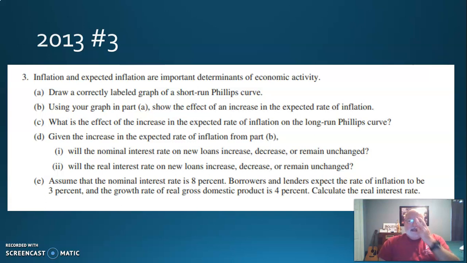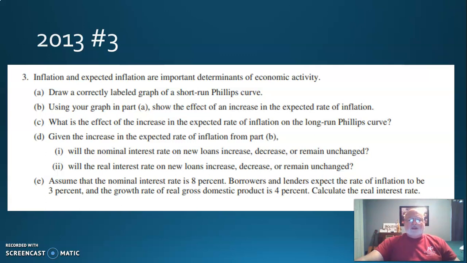Now what happens is, you hear that inflation is going to go up. What are you going to do? You're going to raise the interest rate at your bank. So for D1, will the nominal interest rate on new loans increase, decrease, or remain unchanged? They're going to increase. And thank the good Lord, they don't ask you to explain that.